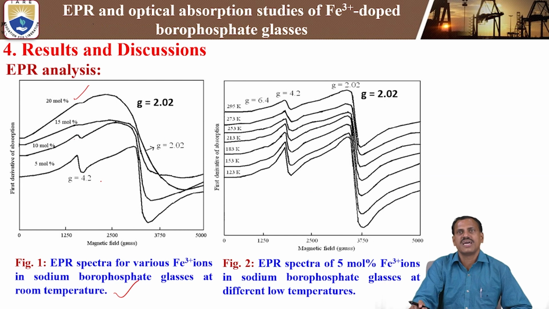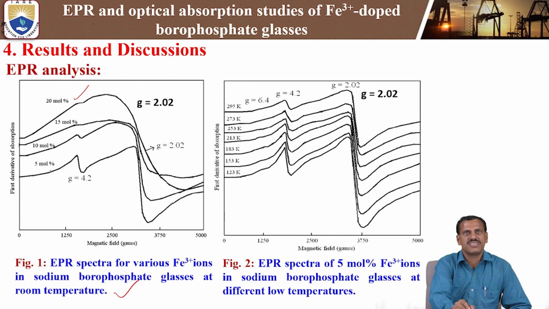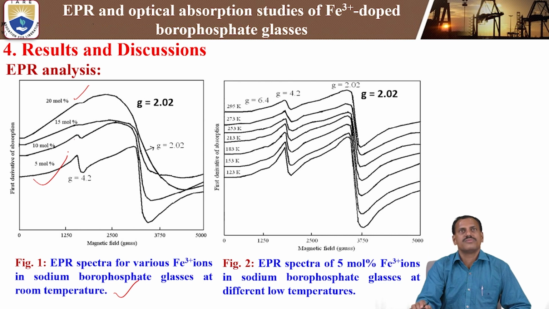Next, coming to the low temperature EPR spectra. Figure 2 shows the EPR spectra of 5 mole percent. We took the low concentration of 5 mole percentage because it gives good intensity at g = 4.2, and at the same time at g = 2.02 also. That is why, among the 4 concentrations, we selected 5 mole percentage of iron 3 plus ion concentration for the low temperature analysis.